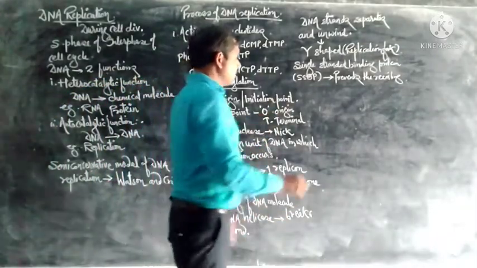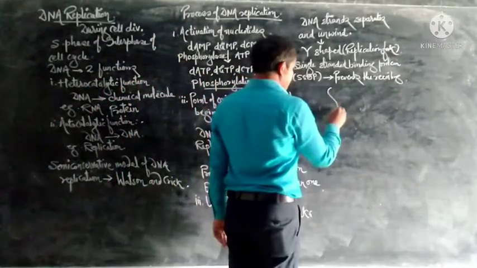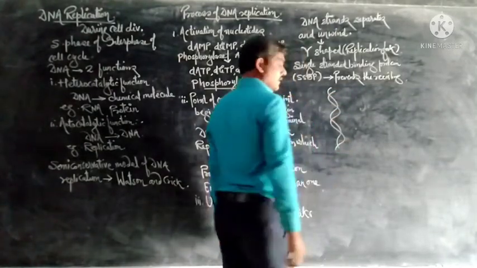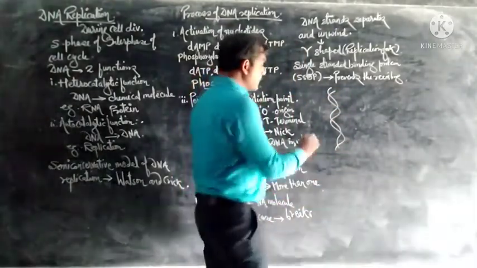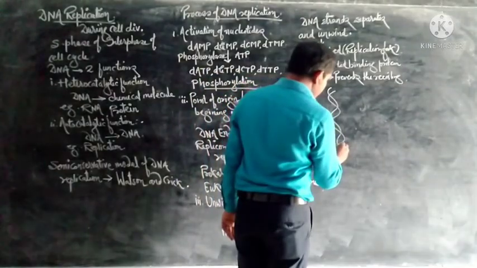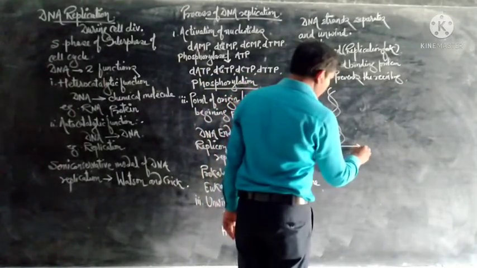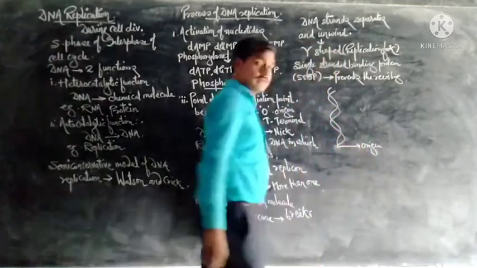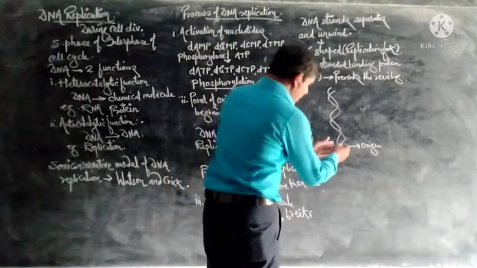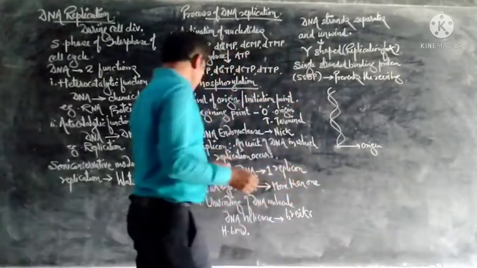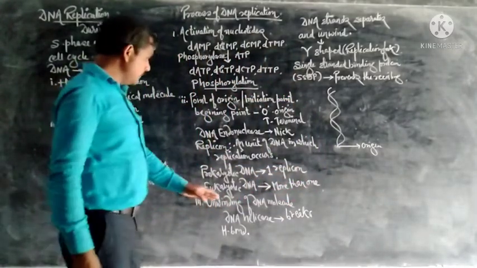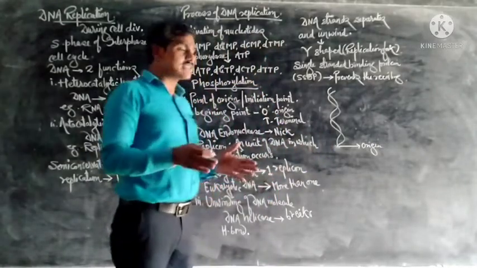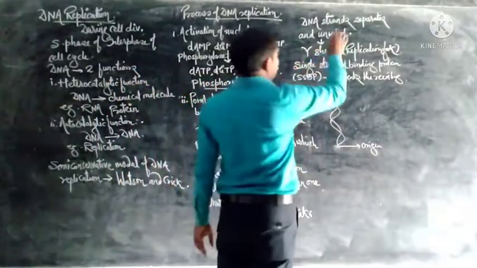This is the DNA molecule. Suppose a nick is produced at this point, the origin. Due to the helicase enzyme, the weak hydrogen bonds break down, so both the strands are separated and unwind.